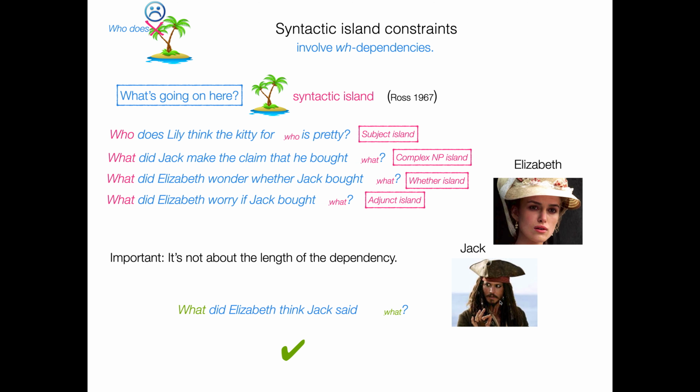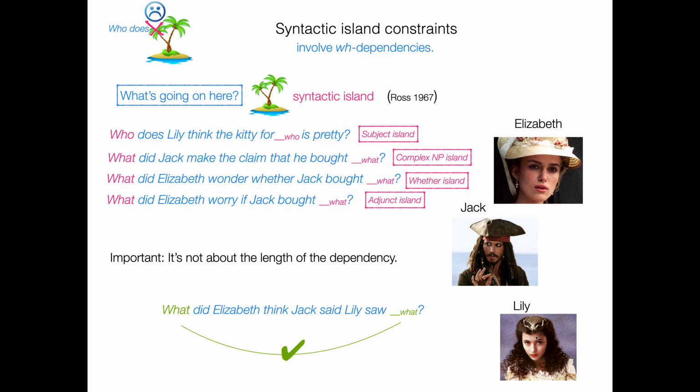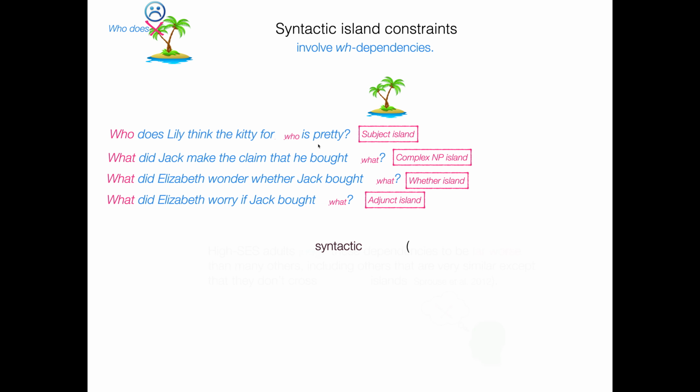And now we maybe add Lily into the story. What did Elizabeth think Jack said Lily saw? It starts to get a little confusing about who's doing what, but it's not bad. It doesn't feel bad in the same way that who does Lily think the kitty for is pretty feels bad. So it's not about length. You can have pretty long dependencies. It seems to be something going on structurally in these cases.